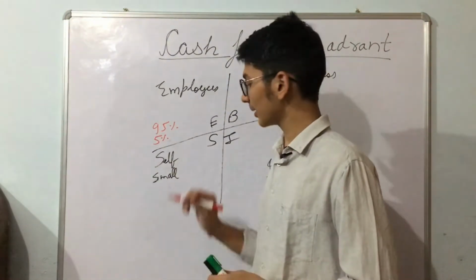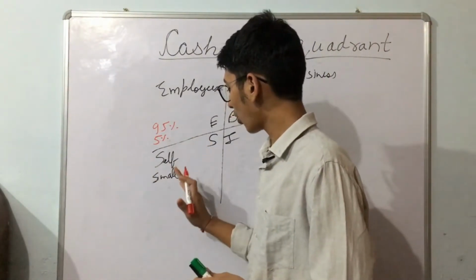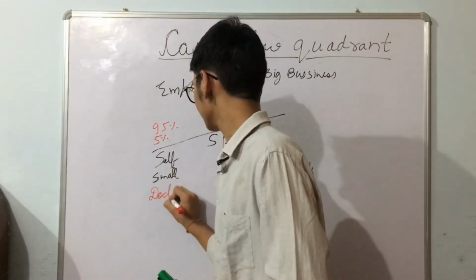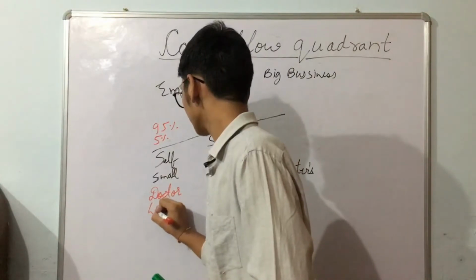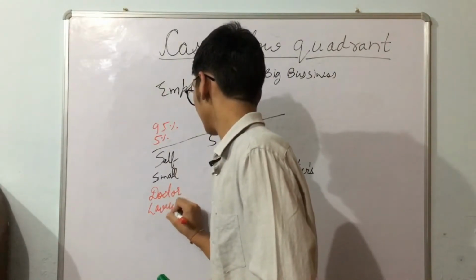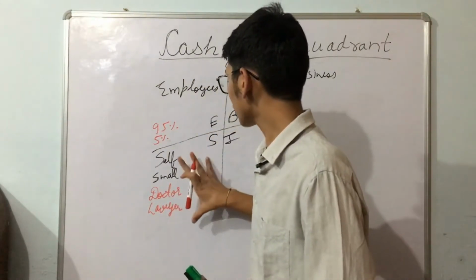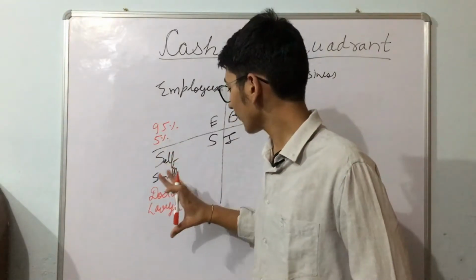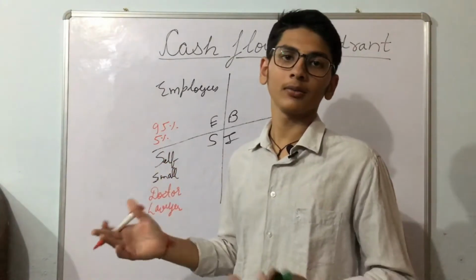In Quadrant S, the people are generally self-employed or small business owners or professionals, like doctors, lawyers or any other professionals. In this quadrant, time is equal to money. If they work more, they earn more.